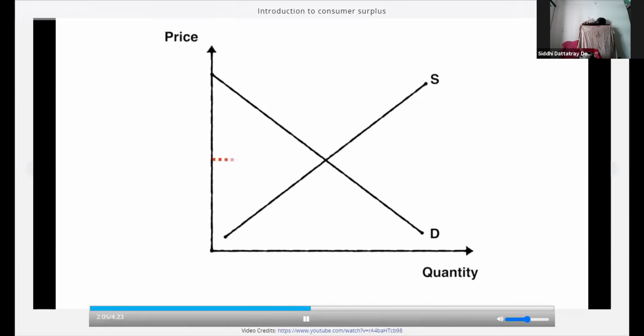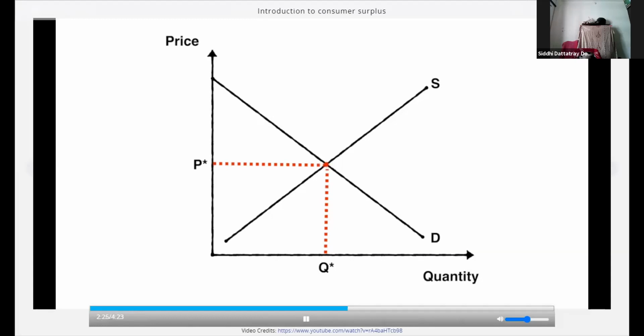Market equilibrium occurs where supply and demand intersect. This is where the market clears. Hypothetically, this is a point of maximum efficiency where producer and consumer welfare is maximized. And now we're going to take a look at how you measure that consumer welfare. We've got an idea from our previous slide, but let's step in a bit further.